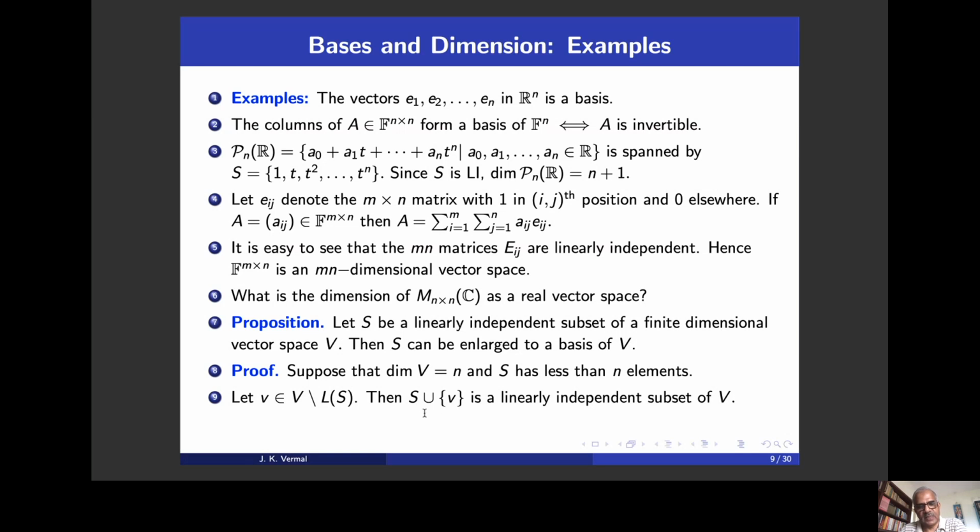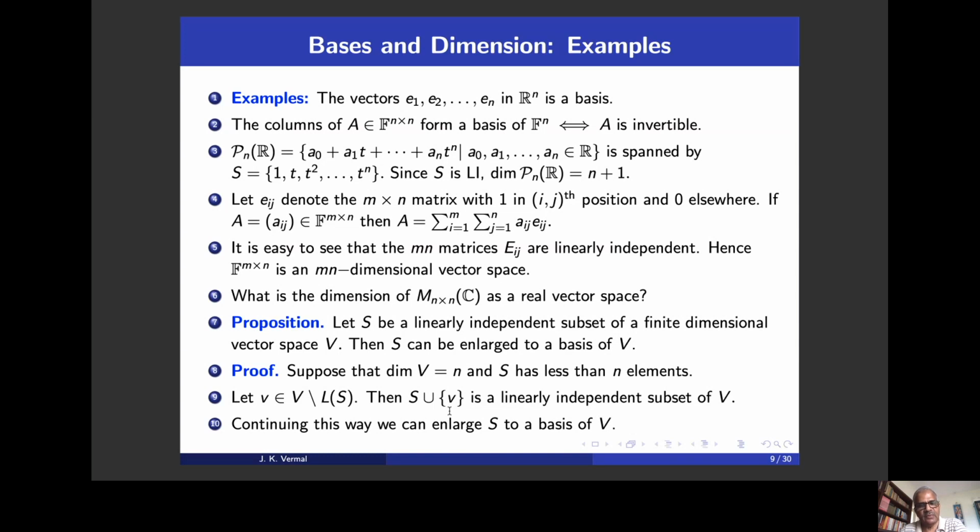Now we will take the linear span of this new set, which consists of S and the vector v, and suppose its linear span is not the whole space. Then outside the linear span of S union v, there will be one more vector, and then we can continue with this process. But since V is finite dimensional, we cannot keep on producing larger and larger linearly independent subsets of V beyond the stage at which the set has n linearly independent elements.